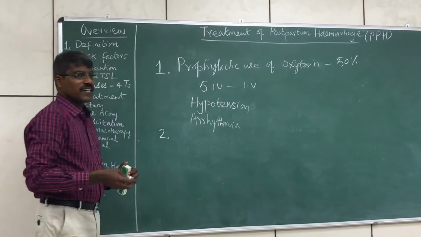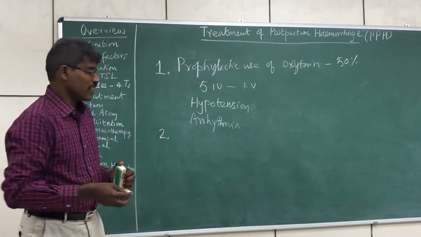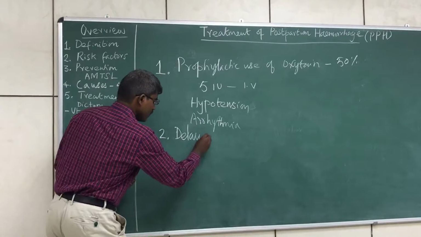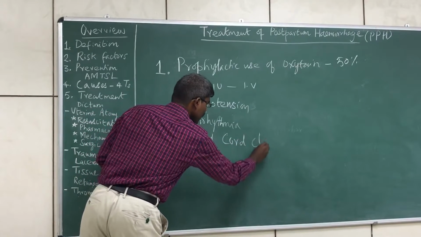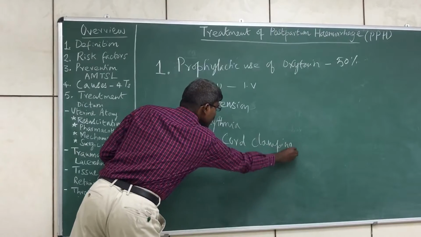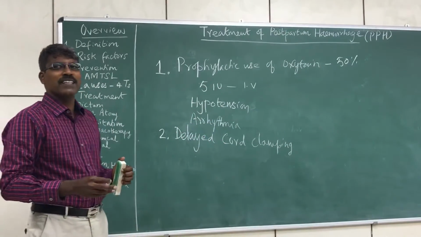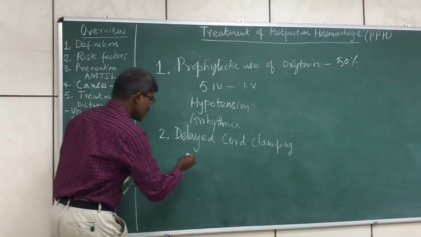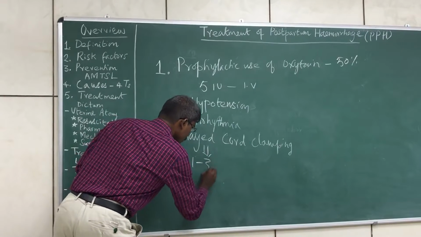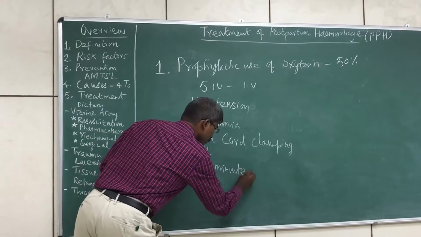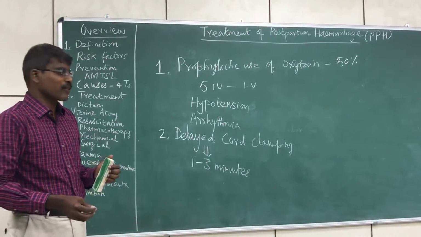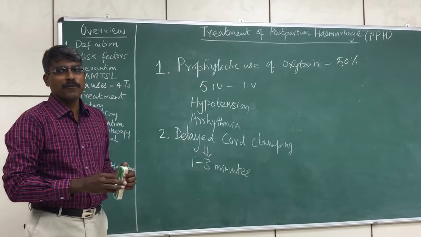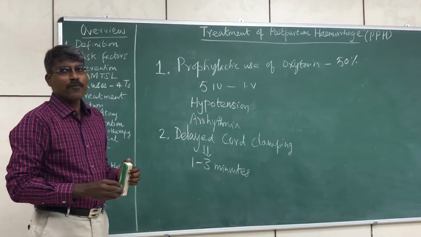So first, that's the most important measure as far as prophylaxis goes. The second measure as far as active management of the third stage of labor goes is cord clamping. So delayed cord clamping is advised. Now what is delayed cord clamping? Early cord clamping is clamping the cord within 1 minute after the delivery. Delayed cord clamping is at around 1 to 3 minutes after delivery, and these 2 are advised as prophylactic measures for prevention of postpartum hemorrhage.